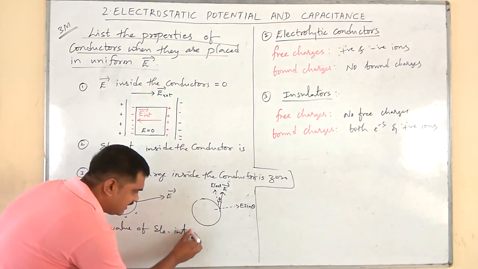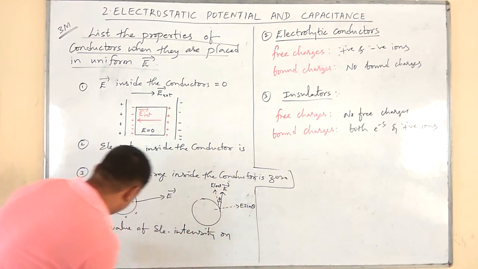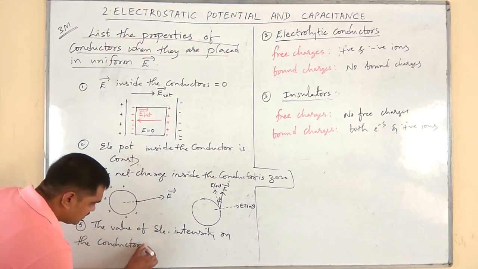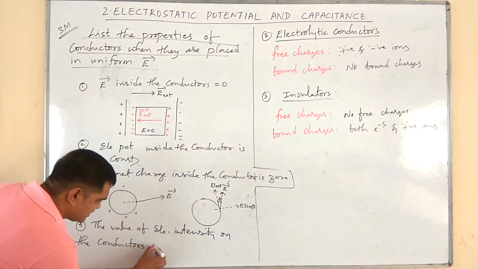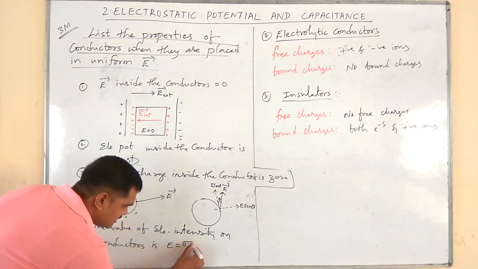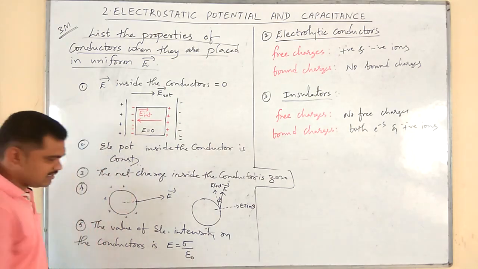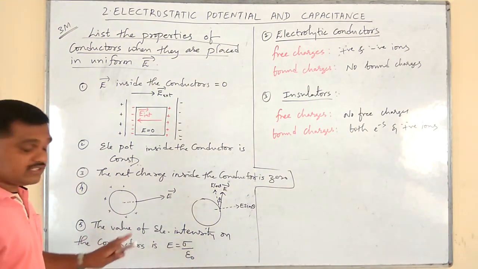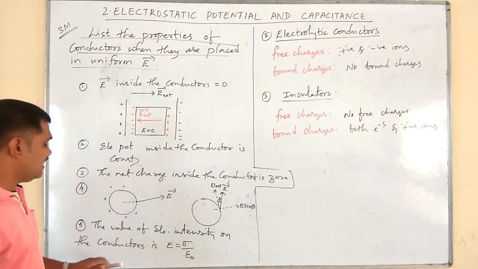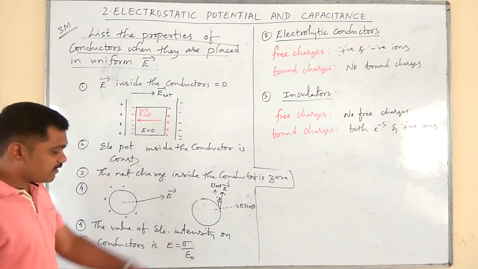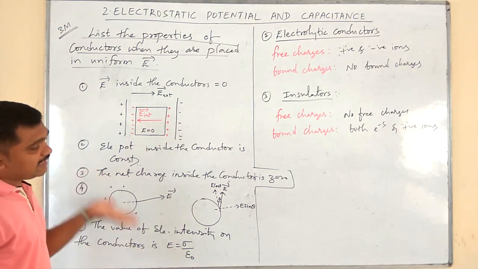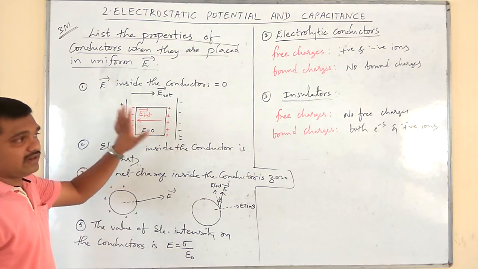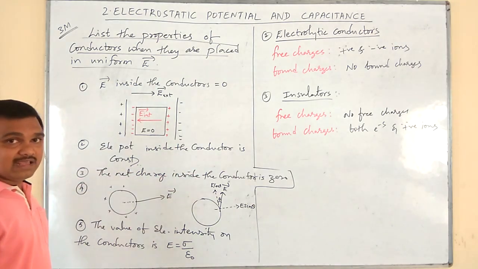Okay, fine. Next, property number 5 says the value of electric intensity on the surface of conductors is E is equal to sigma divided by epsilon naught. I will show how it comes in the next derivation. Until then, just remember the value of electric intensity on the conductors is E is equal to sigma by epsilon naught. Like that we can list a few properties of conductors whenever they are placed in uniform electric field.